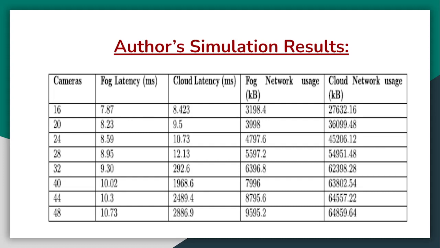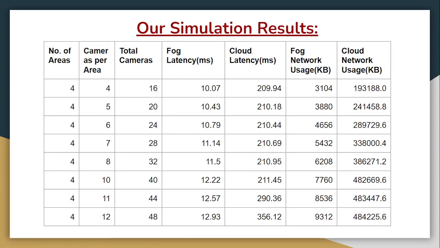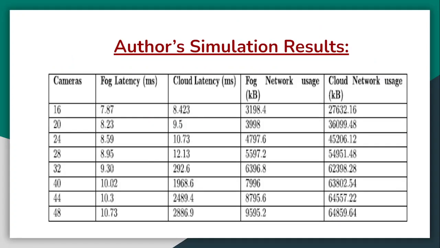Also, we added a third module, which was the image encryption module. So that also had a difference in the final results. But we can infer from these results that the fog latency is quite less. Also, the fog network usage is quite less, and the difference between these two is quite huge.